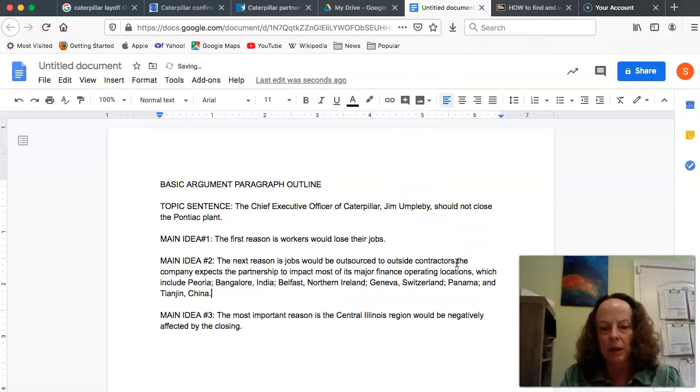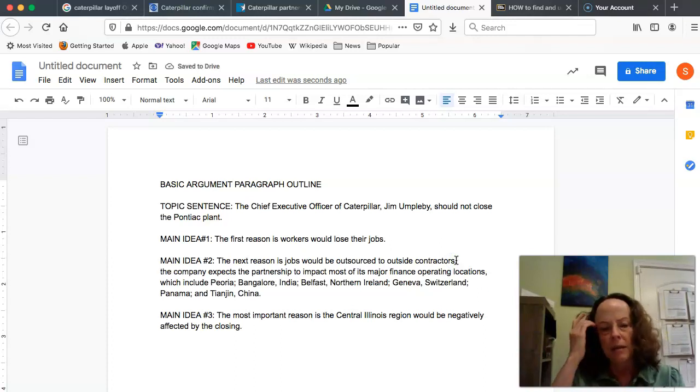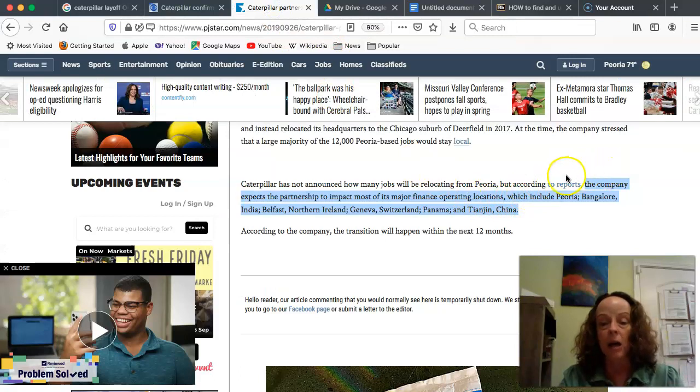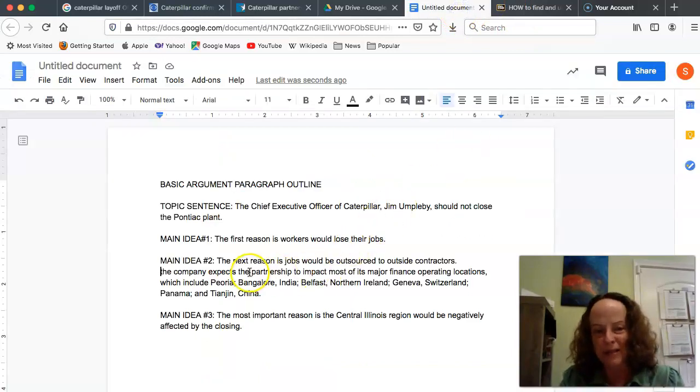So it's just sitting there, and I've got to be careful. I haven't written anything to tie this in there yet. But when they say the company, I think what they mean is Caterpillar. And I also realized when I copied and pasted this, I cut off the front of the sentence, which I'm allowed to do, but I do need to tell the reader, hey, I cut off the front of the sentence. So what I'm going to do is change it just a little bit.